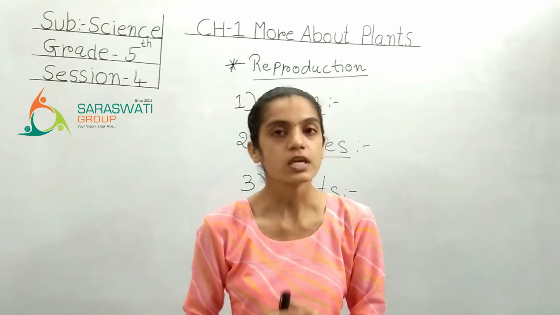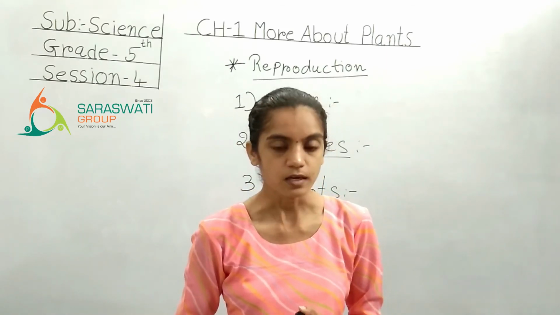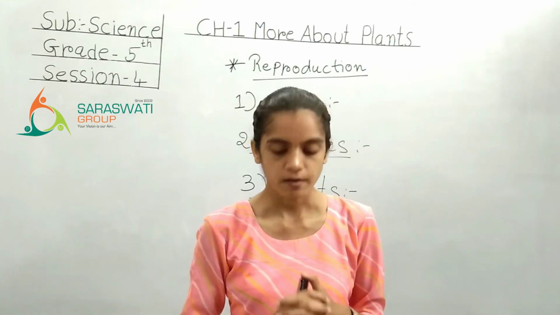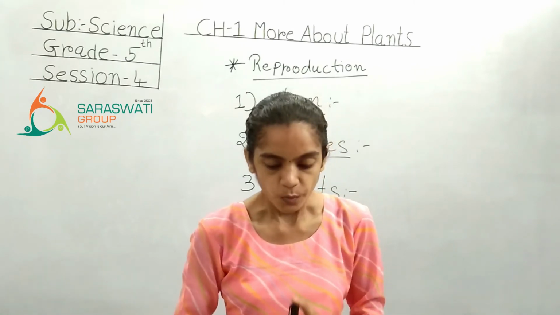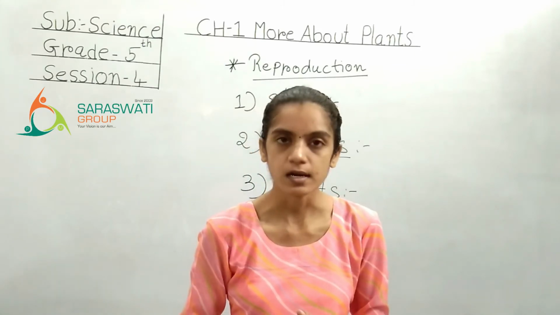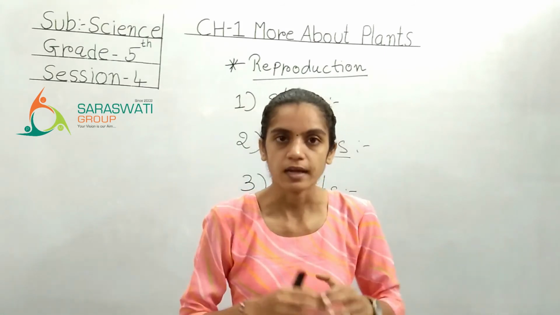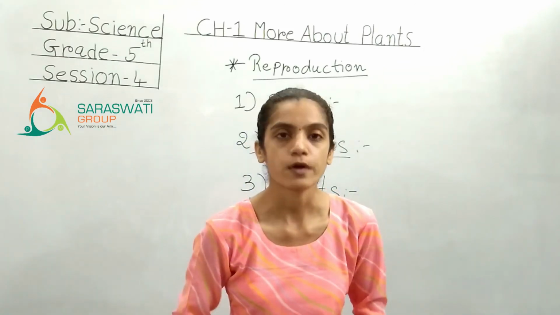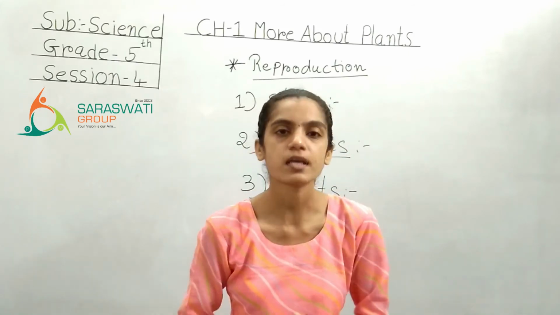Okay? Now see in your textbook. Reading from the first again. Sweet potato and carrot are roots that store food. When replanted, these roots grow into new plants, right? Okay, so that means this is the root, and if you sow it, it grows into a new plant. So that is what? Reproduction. To understand this, there is one small activity given.